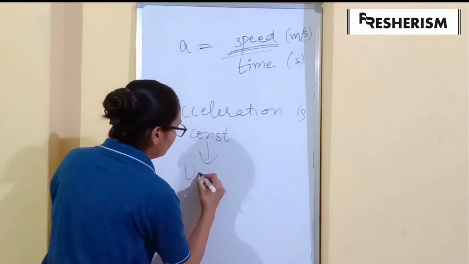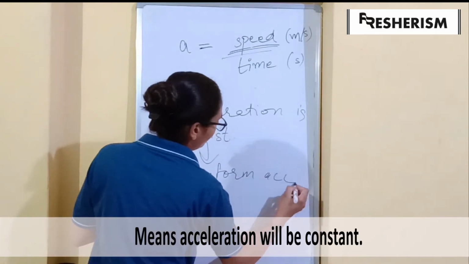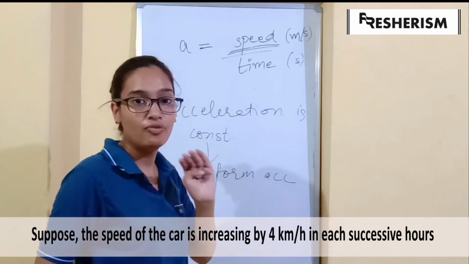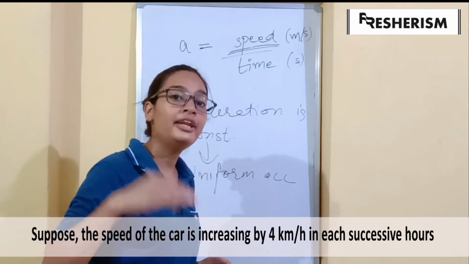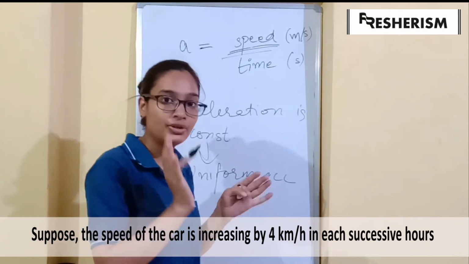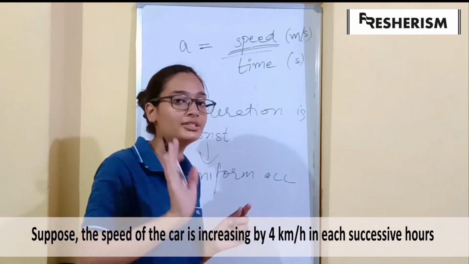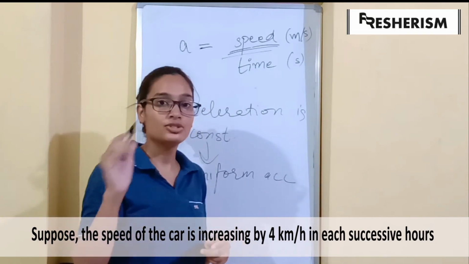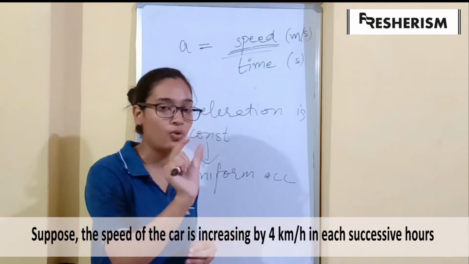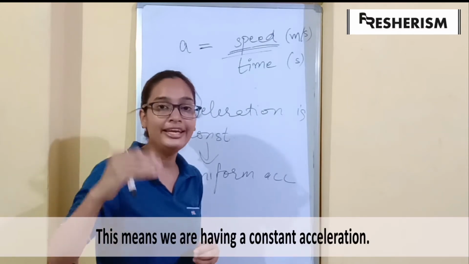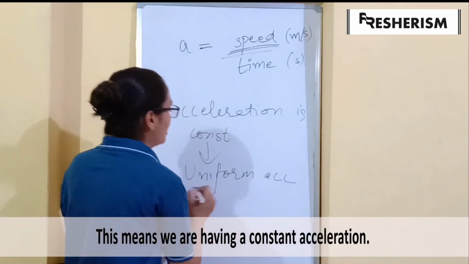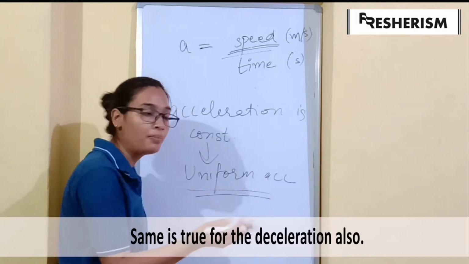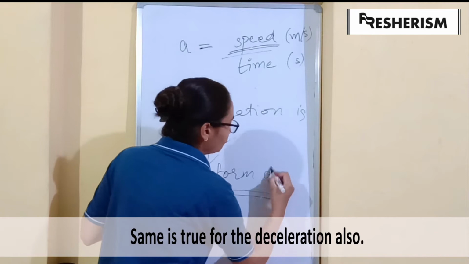This means uniform acceleration. Let us say that the speed of a body is increasing 4 kilometers per hour in each successive hour. For the first hour the speed increases 4, in the next hour it will also increase 4, and similarly. So the speed is increasing 4 kilometers per hour in each successive hour, which means the acceleration is constant.